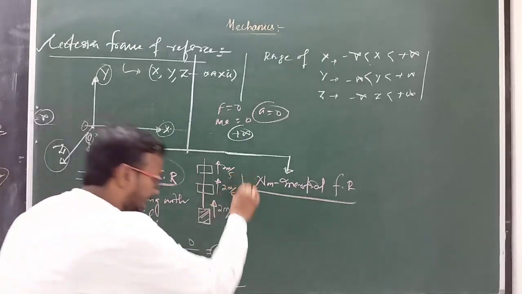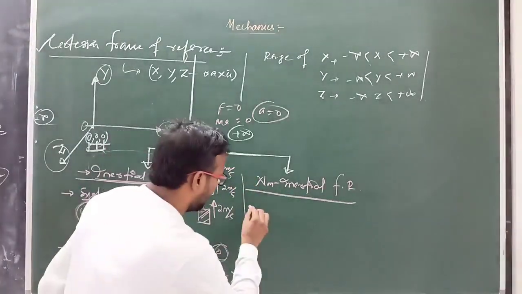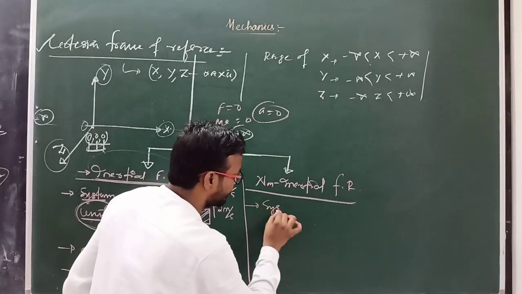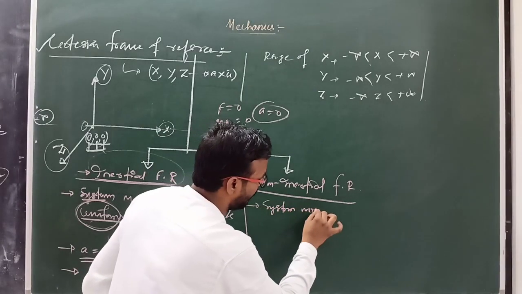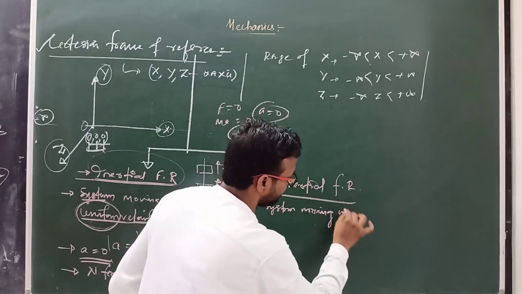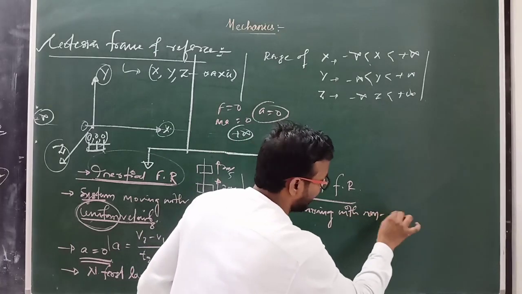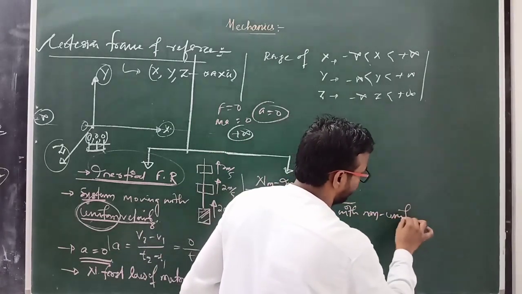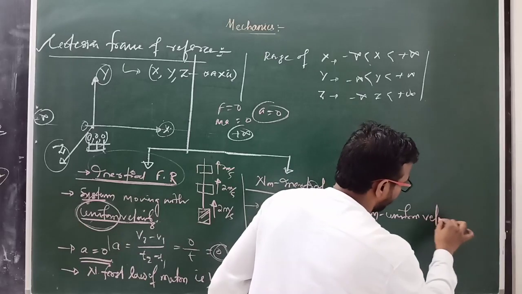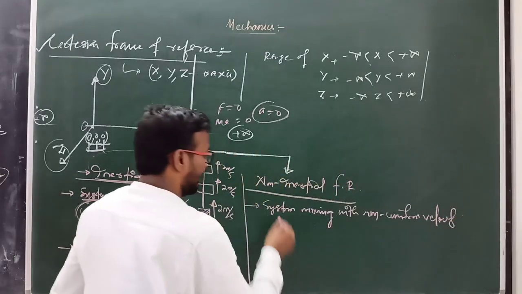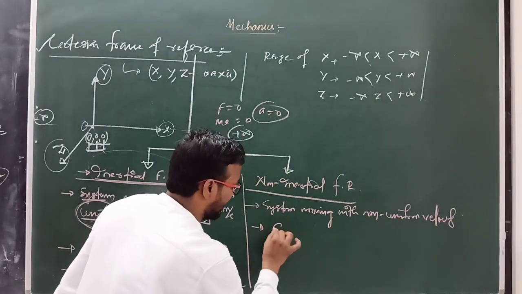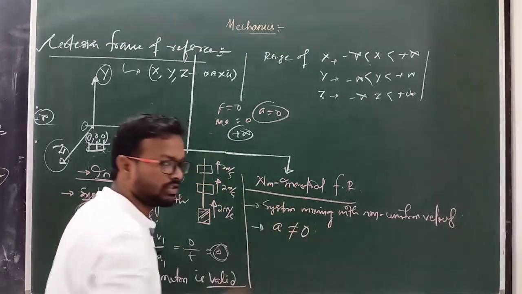Clear? Next come to non-inertial frame. When a system is moving with non-uniform velocity, it means acceleration does not equal 0.